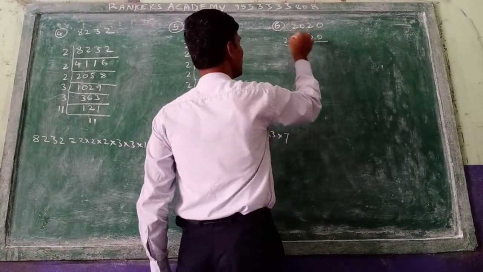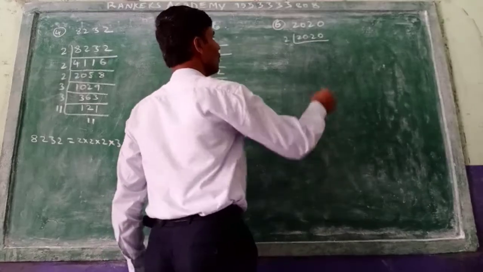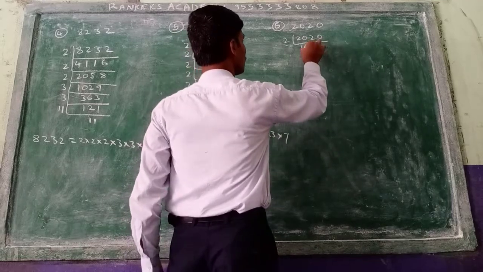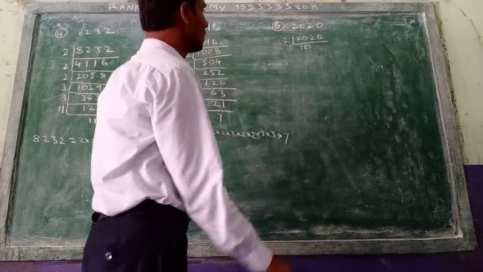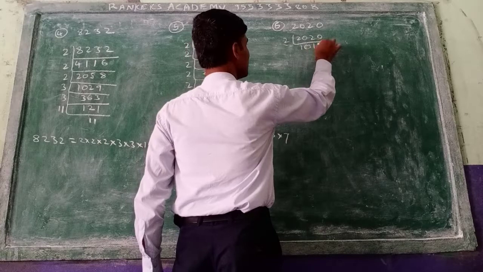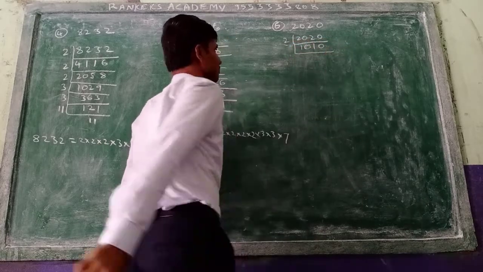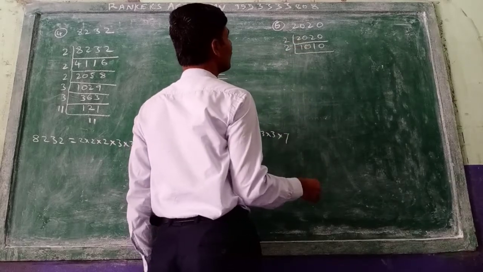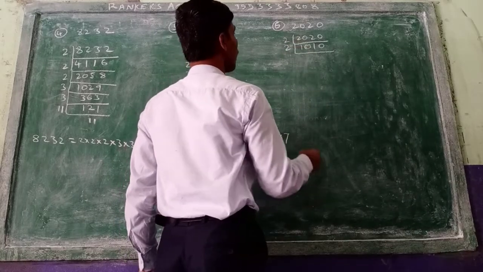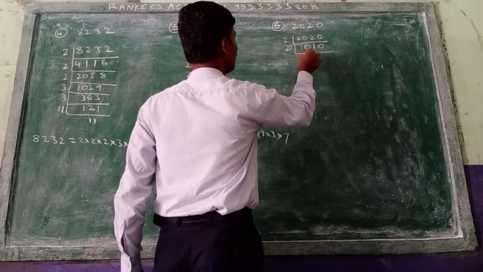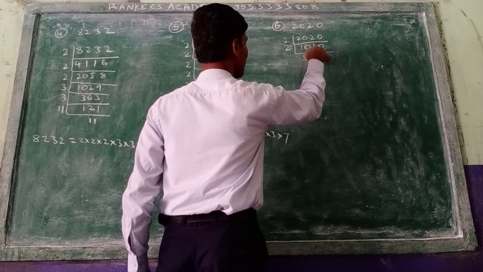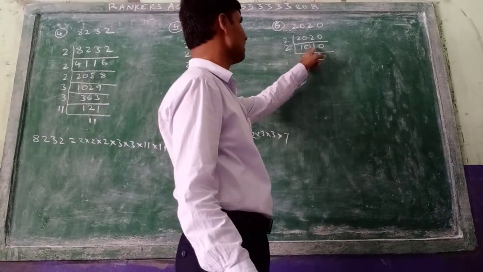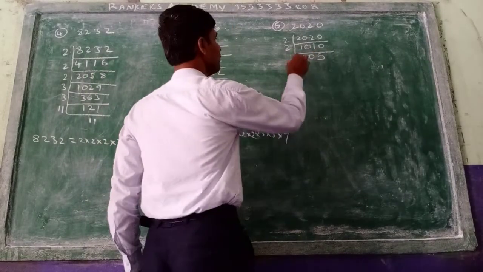So the 2 table you can take now. 2 10 ja 20. Next, 2 5s are 10, 2 50s are 100. 2 5s are 10.